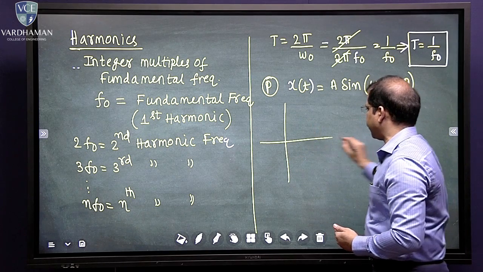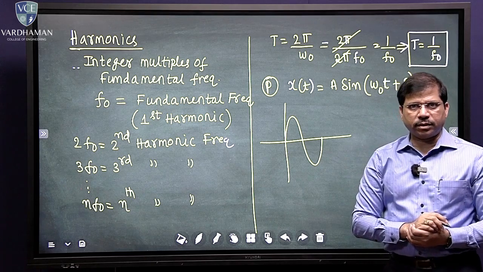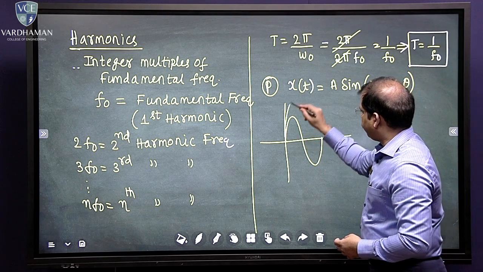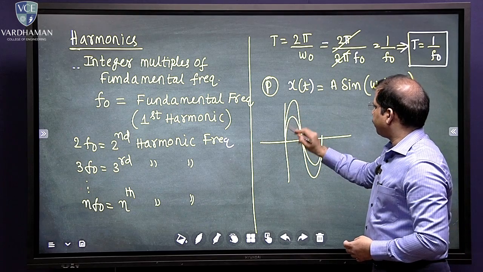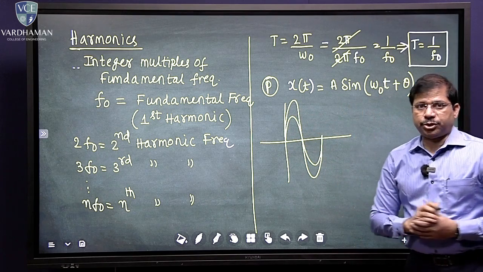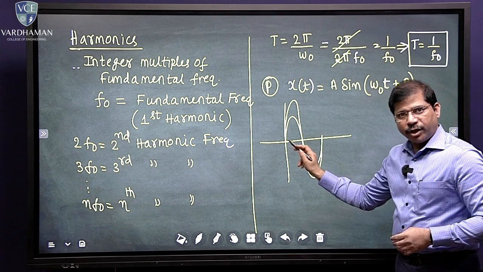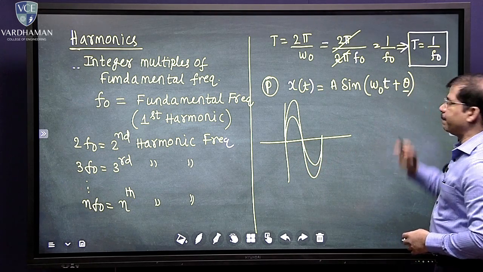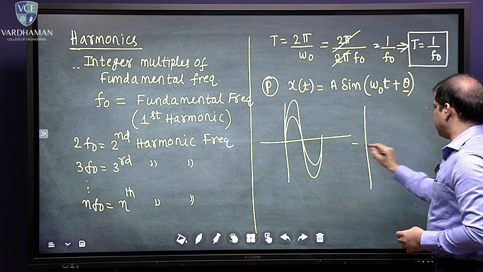What I mean to say is, now let us look at this. This is one sinusoidal signal, and varying A is going to be something like this. The first signal and second signal vary with respect to amplitude. Both are starting at the same point, so their phase is the same. I'll give you one more example.